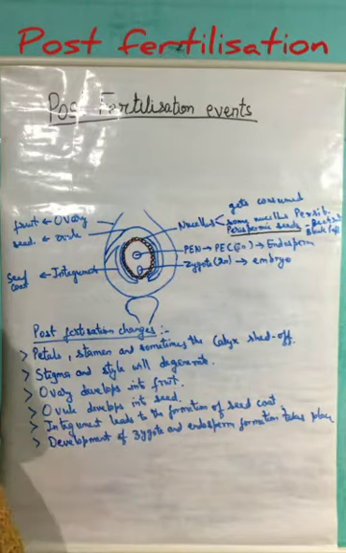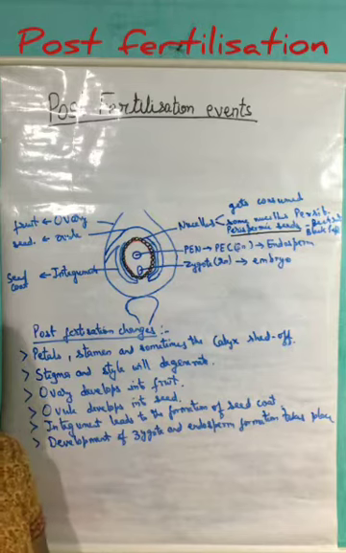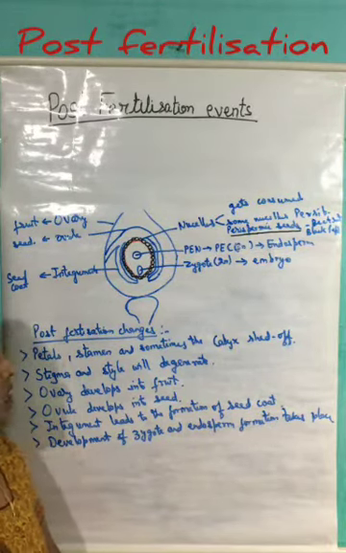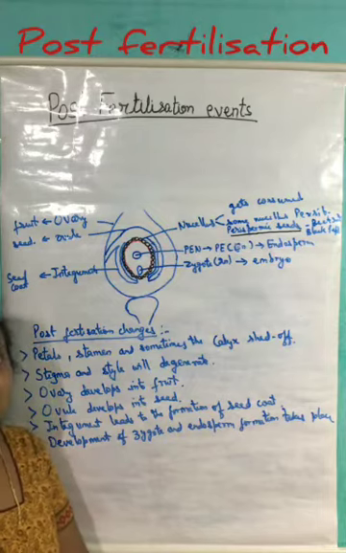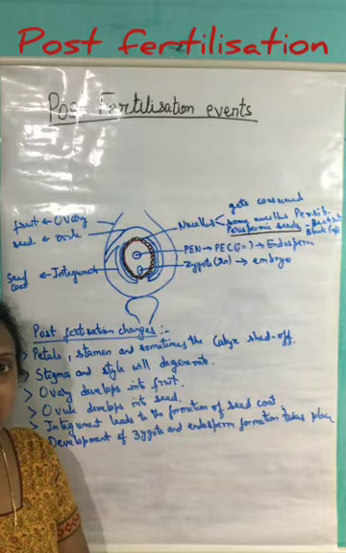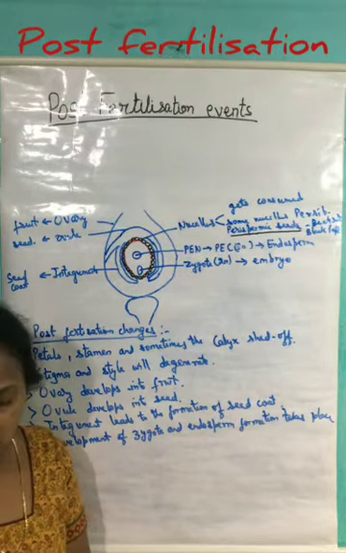Now coming to the main point, we have discussed that after all these events, the main focus is the formation and the development of the endosperm as well as the formation and the development of the zygote into the embryo. First of all, we will discuss the formation and the development of the endosperm.